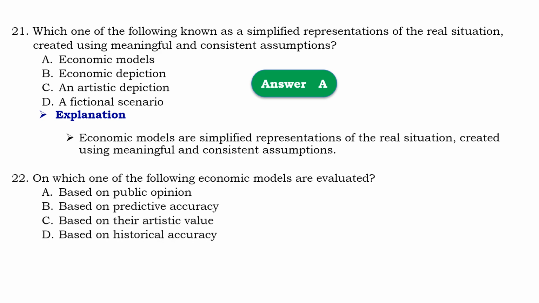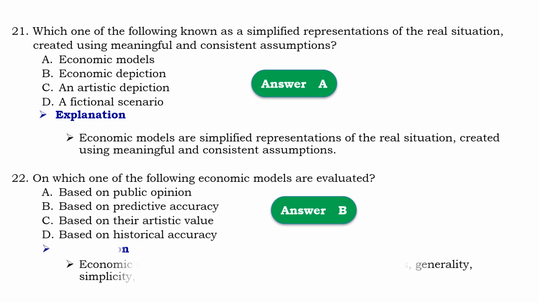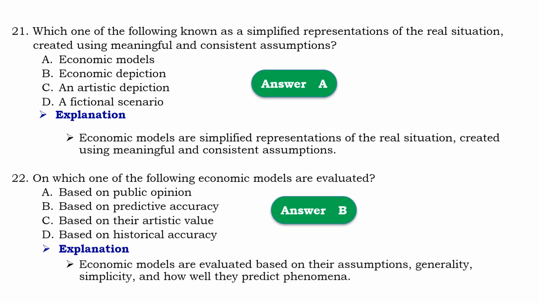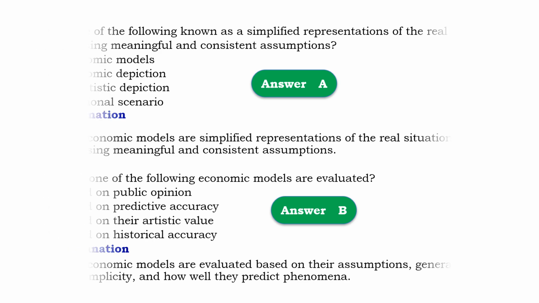Question number 22. On which one of the following economic models are evaluated? ከሚከተሉት ውስጥ economic model ምን ላይ evaluated ይደረጋል ይላል so that should be based on predictive accuracy, means that economic models are evaluated based on the assumptions, generality, simplicity and how well they predict phenomena.